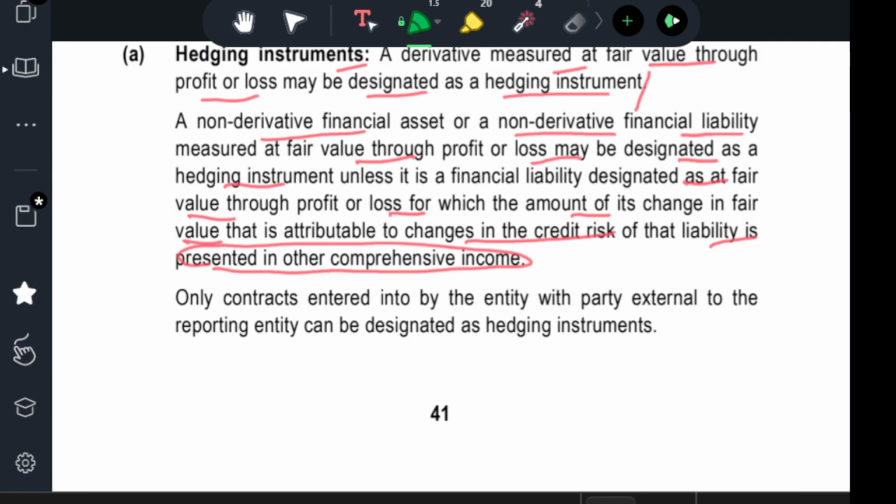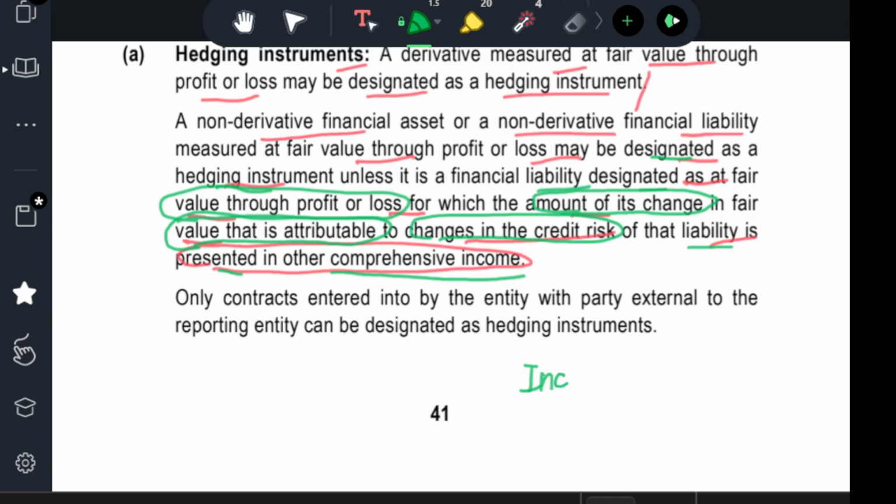The non-derivative financial asset or non-derivative financial liability measured at fair value through profit and loss may be designated as a hedging instrument unless the financial liability is designated at fair value through profit and loss in which the amount of change in the fair value attributable to change in the credit risk of the liability is presented in other comprehensive income. So you want to calculate income.